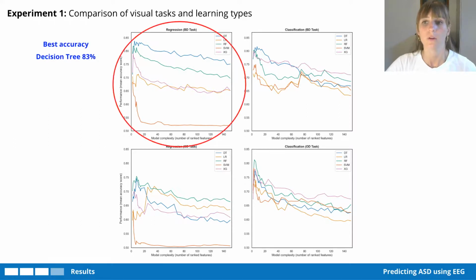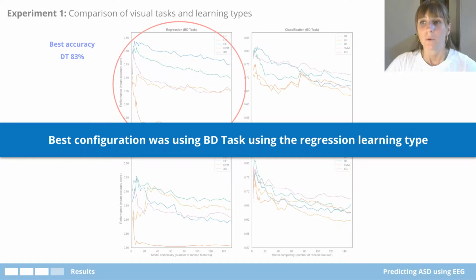So over all combinations, the decision tree algorithm was able to predict ASD best with an accuracy of 83% using the boundary detection task, this regression AQ score continuous variable approach, and using 12 features. Therefore, the best configuration was using the boundary detection task, using the regression learning type.